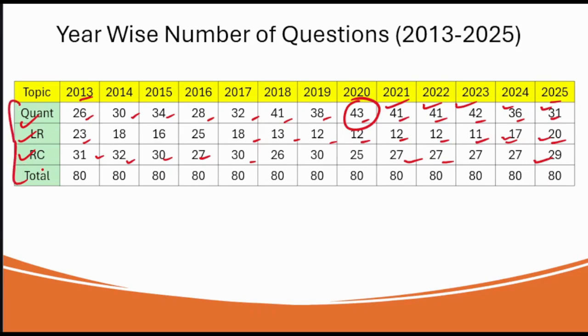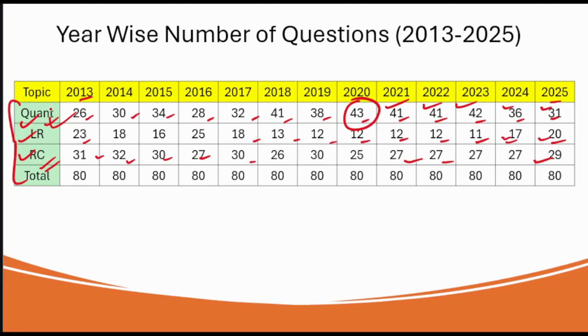For example, mostly people score well in the RC section. We all know that in the quant or logical reasoning section, if you get the particular answer, then you are sure that you are getting full marks in that question. But in the RC section, sometimes you don't know what assumptions you have made to come to that answer. Maybe the examiner is thinking in a different manner, so whatever answer you have given may not be correct. That is slightly dicey. But still, you can score the most in the RC section.